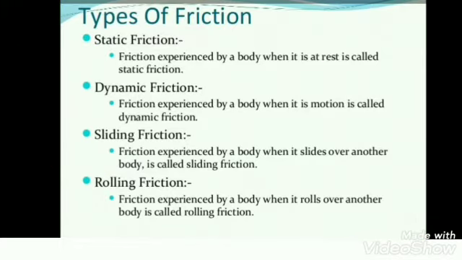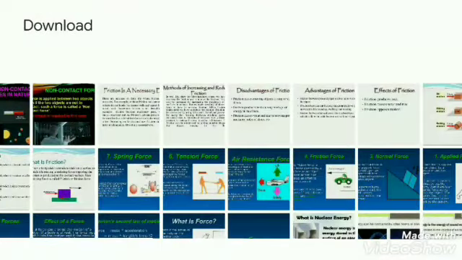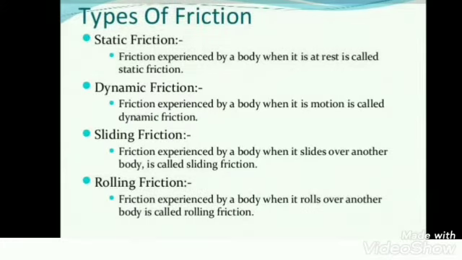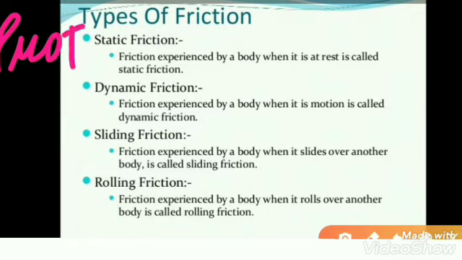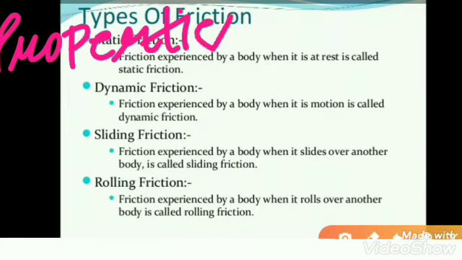So finally, there are some important properties of friction. First, friction always opposes the relative motion.